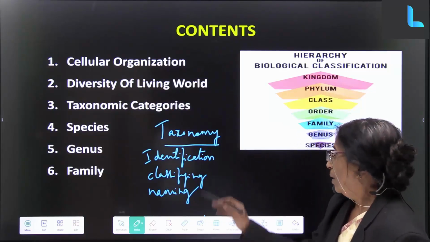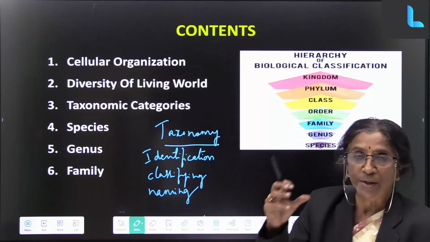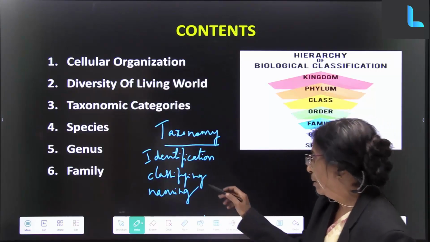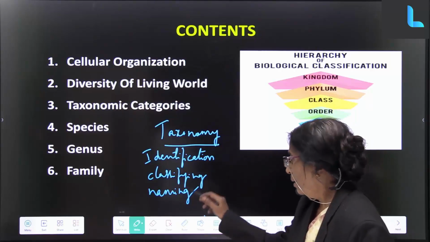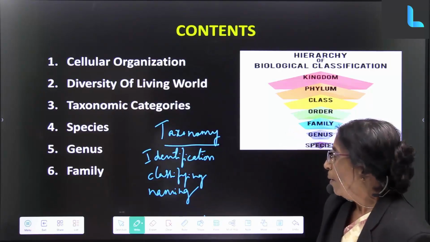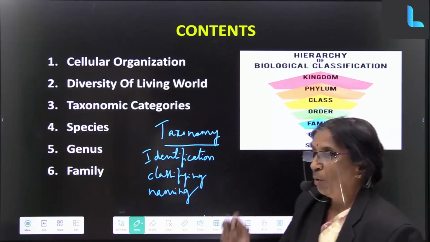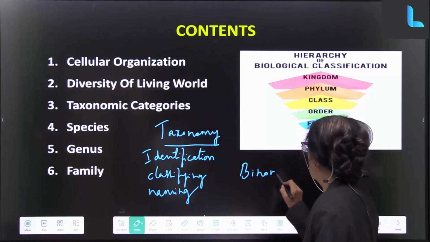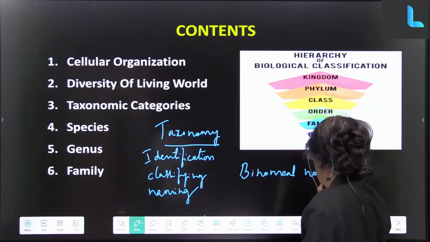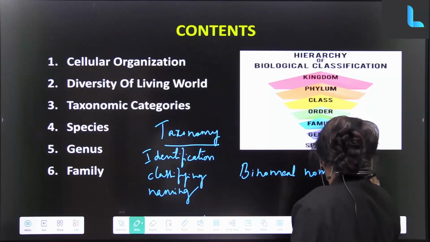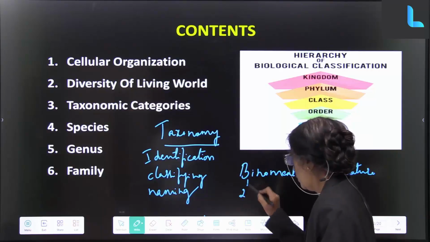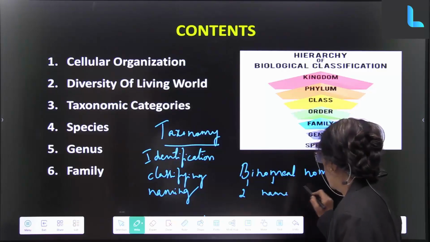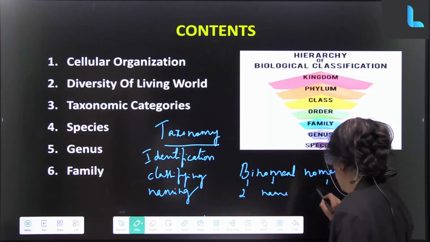In taxonomy, we describe how to identify the living beings based on the morphological characters or even the inner characters, classifying them and then naming each one. Now the most important thing here is what is called binomial nomenclature. Here you can see bi means two, nomial is name, naming them.